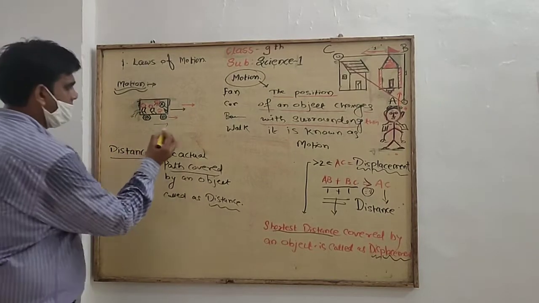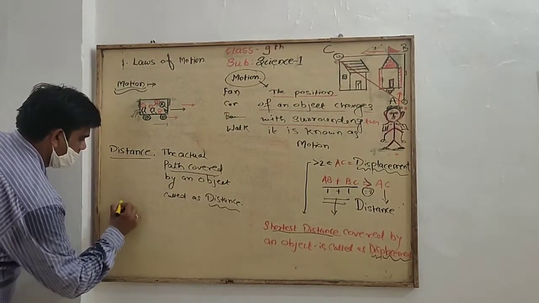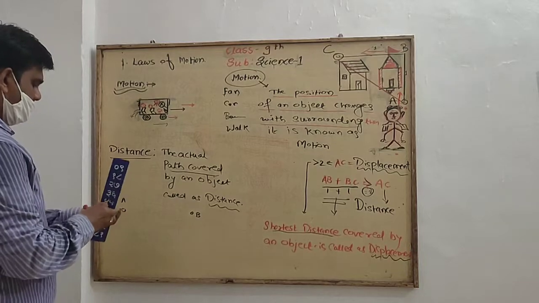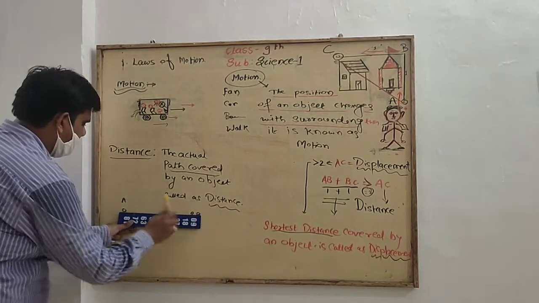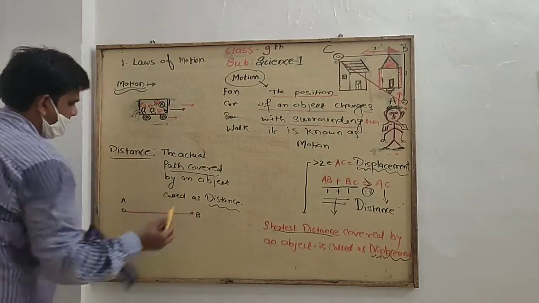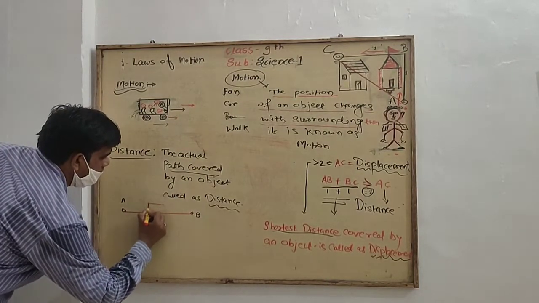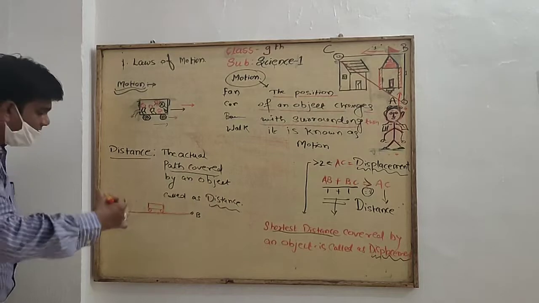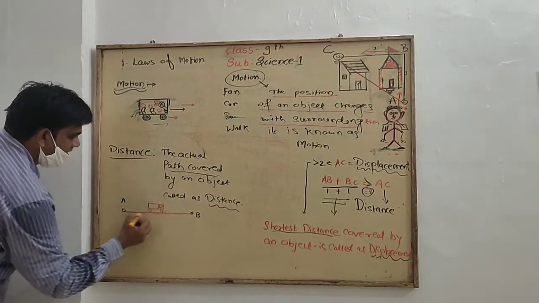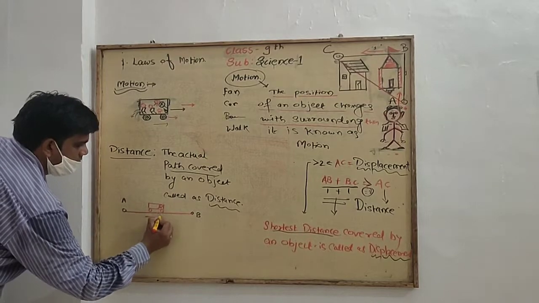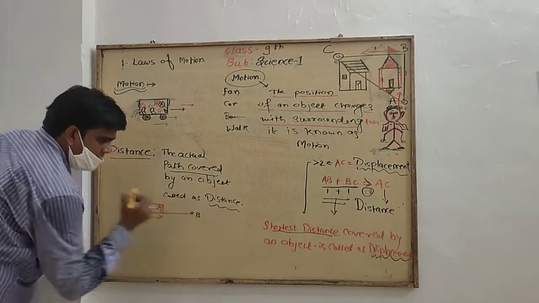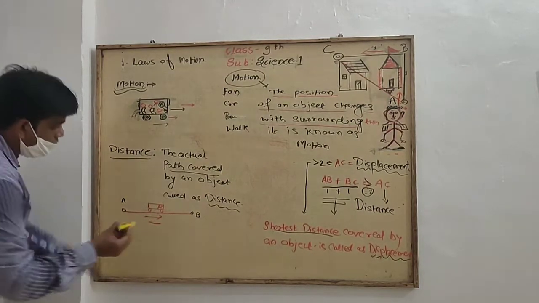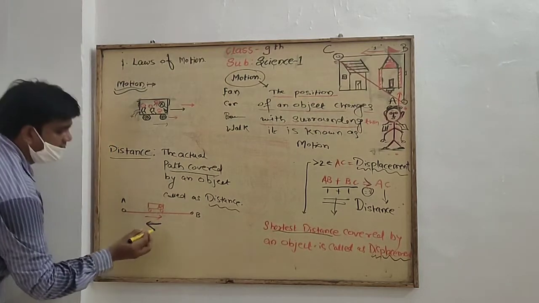See here, suppose there are two points, A to B. Suppose this is a vehicle, which starts running from point A, goes to B and returns from B to A again.